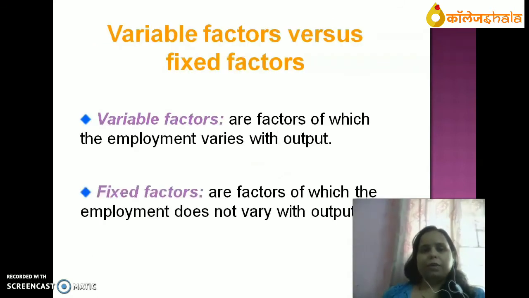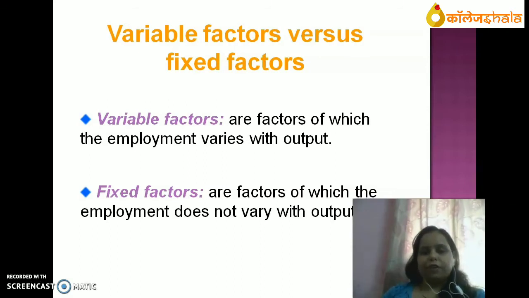Now what is variable and fixed factor? Variable factors are factors of which the employment varies with the output. It means to say with the change in output, variable factor will also change. With the increase in output, variable factor will also increase. With the decrease in output, variable factor will also decrease.